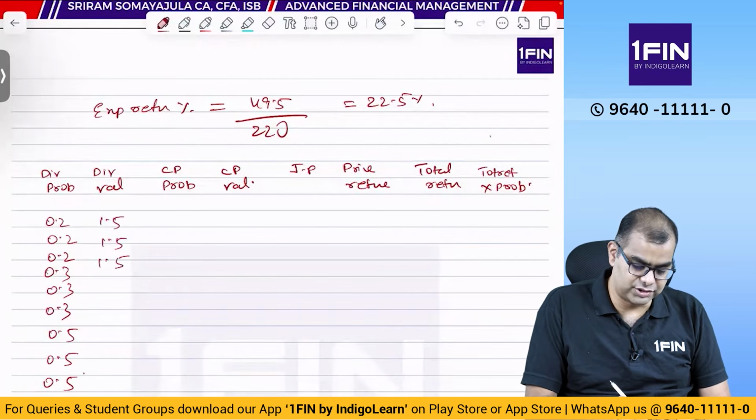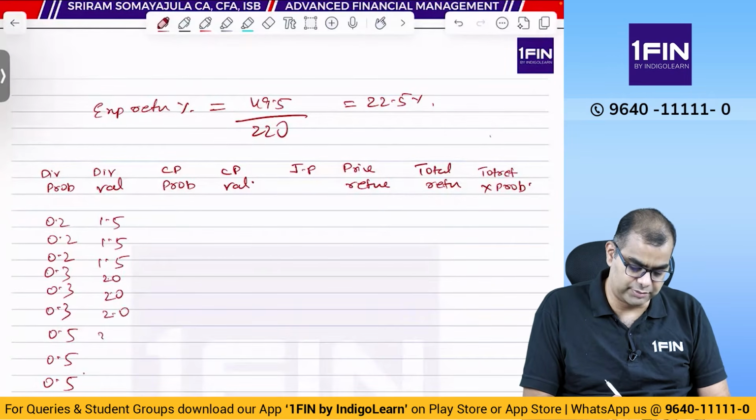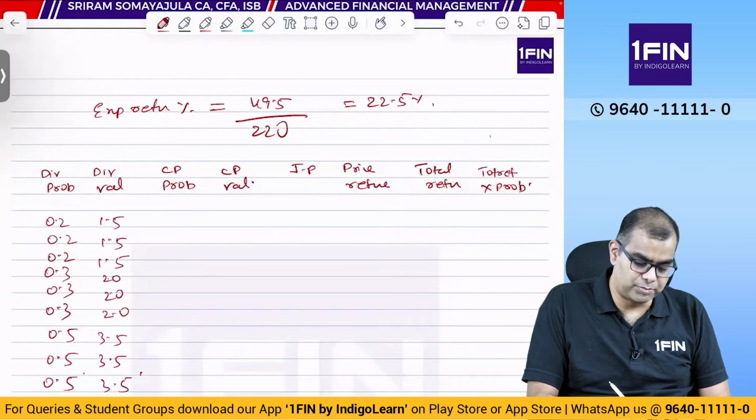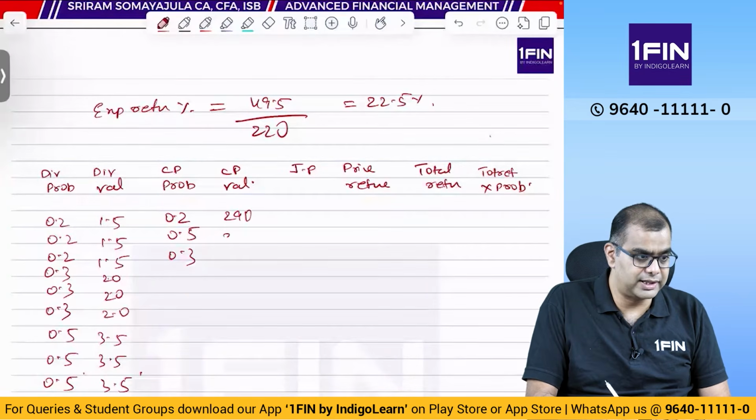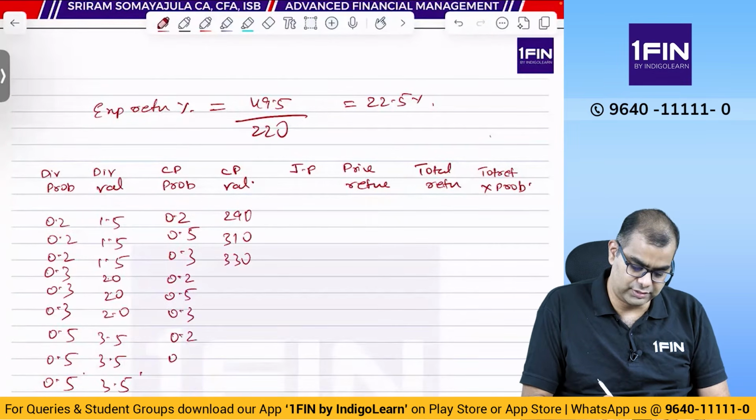Then next one is 20%, which is 2. Again, I should not make the same mistake. Then 35% of 10 rupees, 3.5. Then price. Again, probability here is 0.2, 0.5, 0.3, and closing price value is 290, 310, 330. Both are different. Okay, you should not get confused.